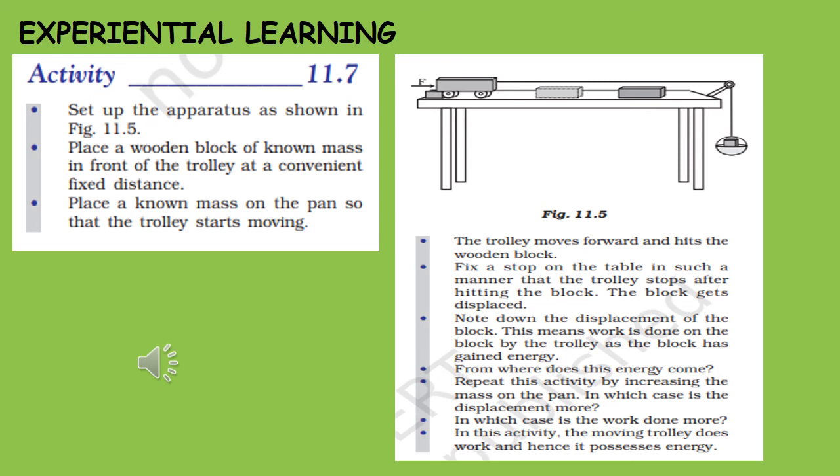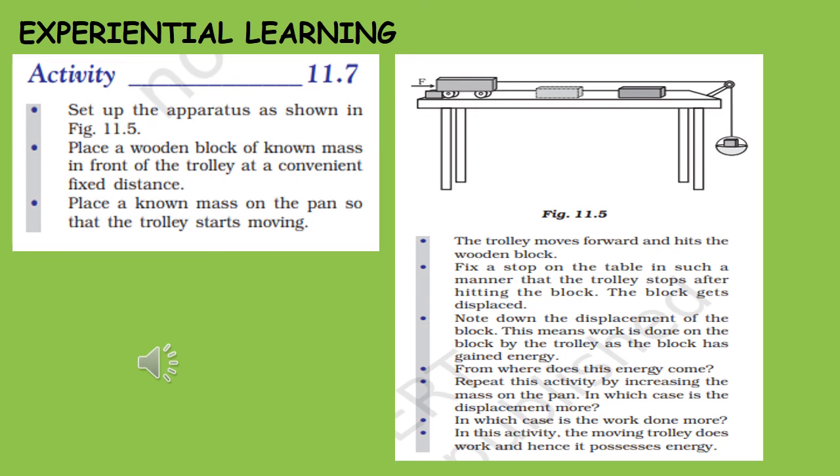We'll see the trolley moves forward and hits the wooden block. Now we have to fix a stop on the table in such a manner that the trolley stops after hitting the block. The block gets displaced. Now we have to note down this displacement of the block. This means the work is done on the block by the trolley as the block has gained energy. But where does this energy come from?